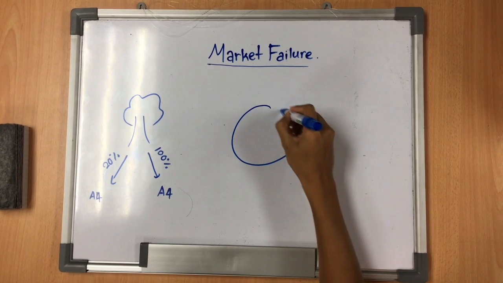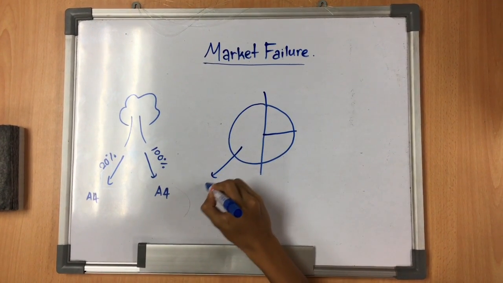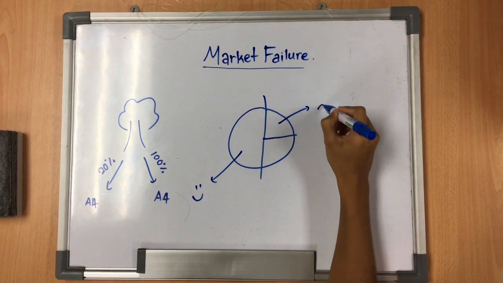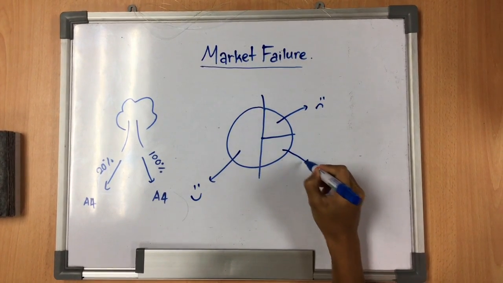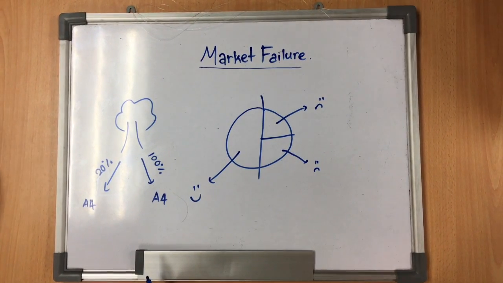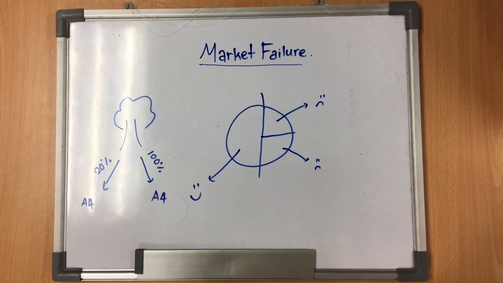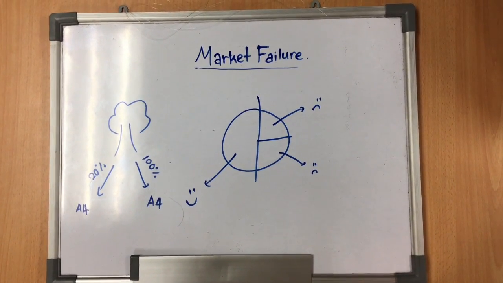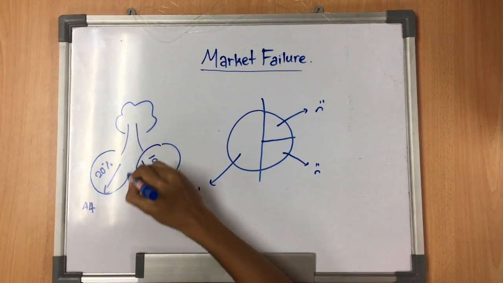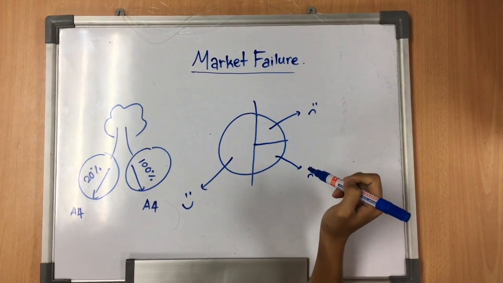When the cake is distributed among 3 children, the common sense would be to cut the cake equally into 3 pieces. However, if you cut it like this, that is 1/2, 1/4, and 1/4, this is not fair. This is a simple example of market failure. Market failure results in allocative inefficiency, where too much or too little of goods or services are produced and consumed from the point of view of what is socially most desirable.